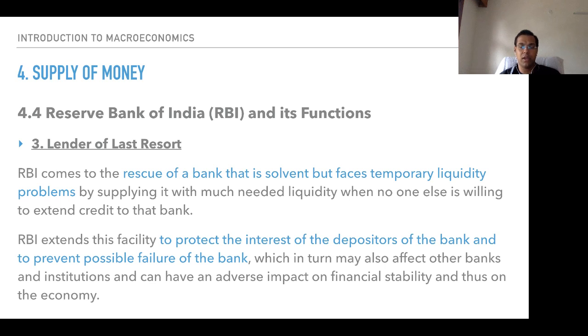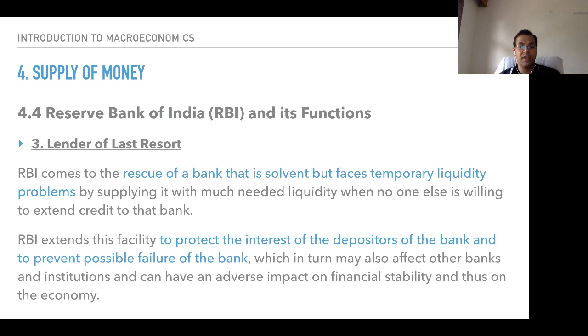RBI comes to the rescue of a bank that is solvent but faces temporary liquidity problems, a liquidity crunch where it doesn't have money right now, by supplying it with much needed liquidity when no one else is willing to extend credit to that bank.